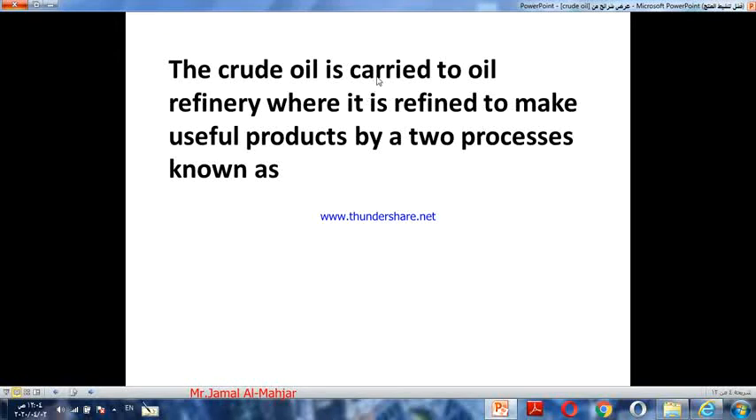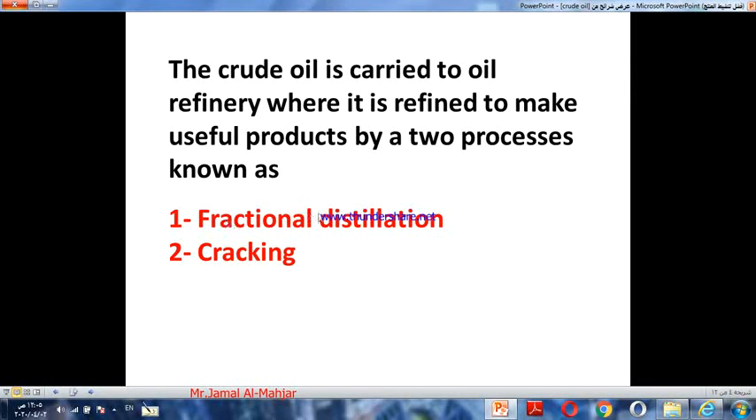The crude oil is carried to the oil refinery, where it is refined to make useful products by two processes: the first one is fractional distillation and the second one is cracking. We can refine the crude oil in the place we call a refinery, and the processes are called fractional distillation and cracking.